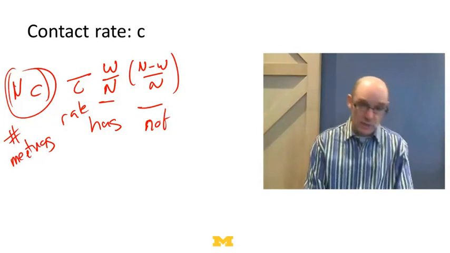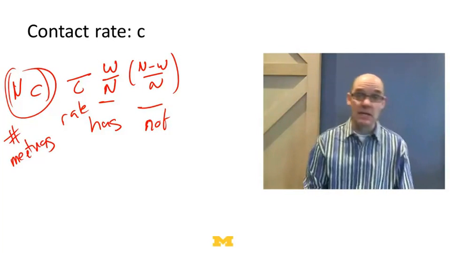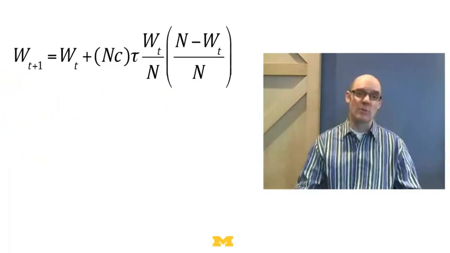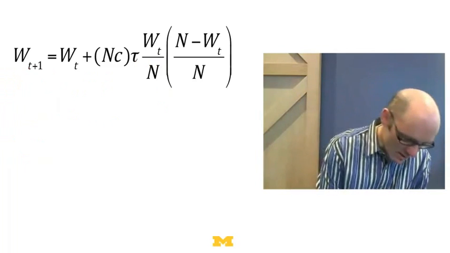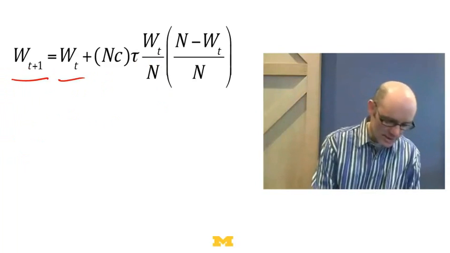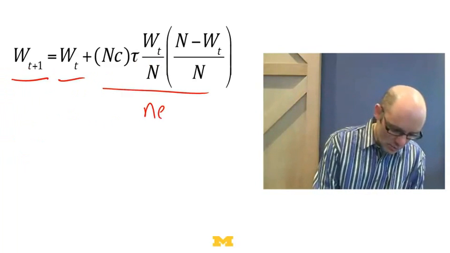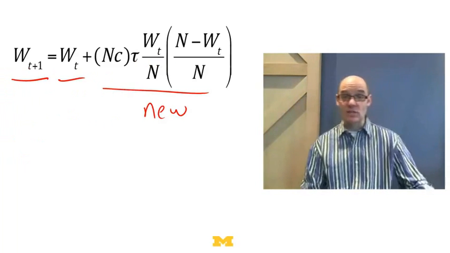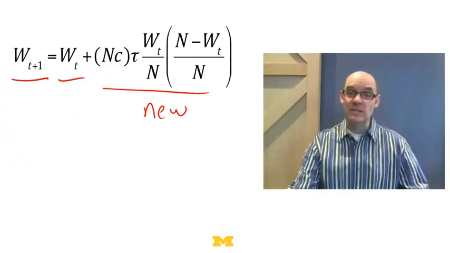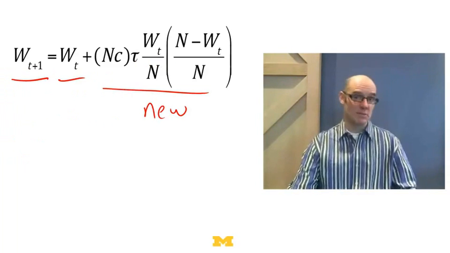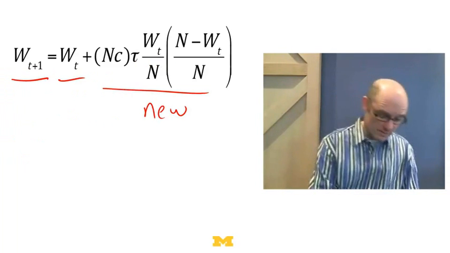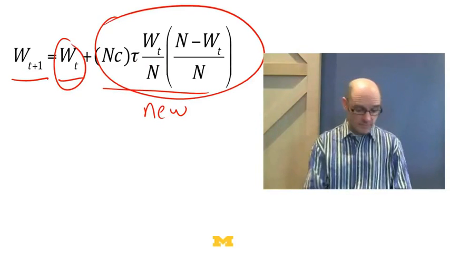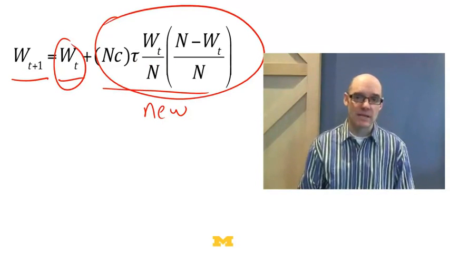This is going to be the rate at which it transfers, and this is going to be the probability the meeting is between one person who has it and one person that doesn't. So now I get this incredibly complicated formula that looks like this. The number that have it at time t plus 1 is the number at time t plus the number of new people, right? That's what I mean by a lot of notation. So even though there's a lot of notation here, nothing's complicated. If I said to you, how many people have the wobblies at time t plus 1, you'd say, well, it's the number that have it at time t plus the number of people who get it in the next period. That's it. It's a little bit complicated to write down.